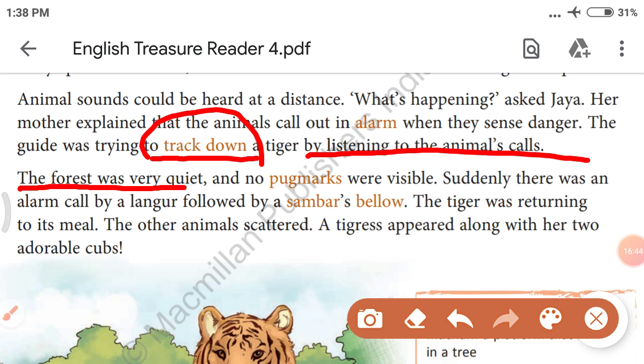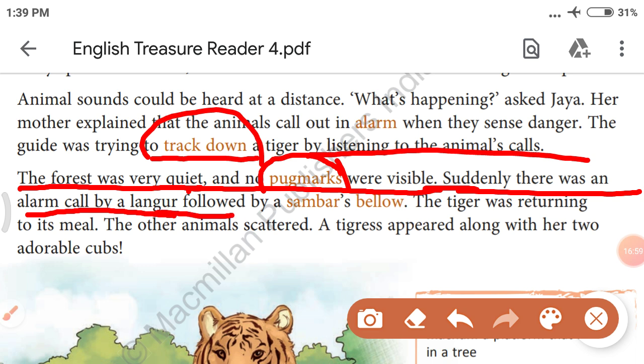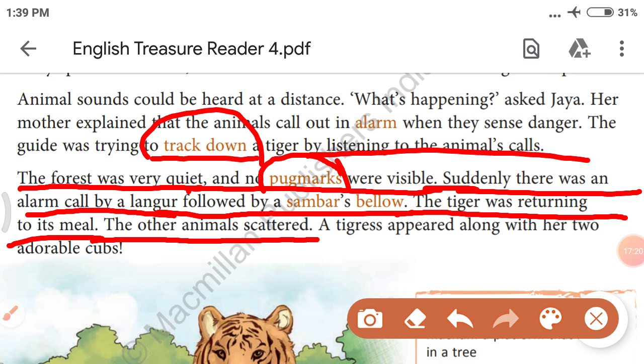The forest was very quiet and no pug marks were visible. Pug marks means footprints. Suddenly, there was an alarm call by a langur followed by sambars below. Langur made a loud noise. After that, sambar also followed. The tiger was returning to its meal. The other animals scattered. Scattered means to feel fear. Other animals were feeling fear.